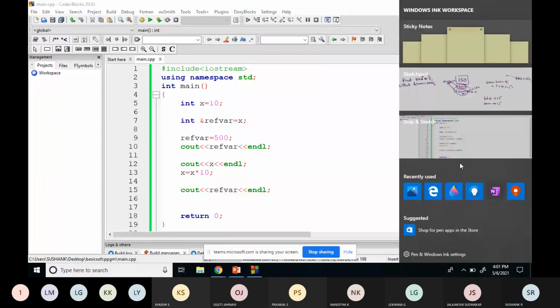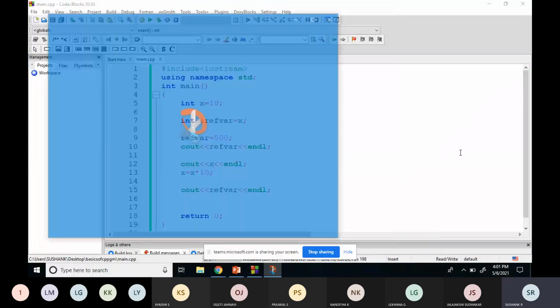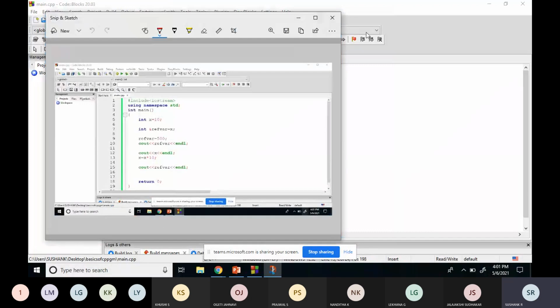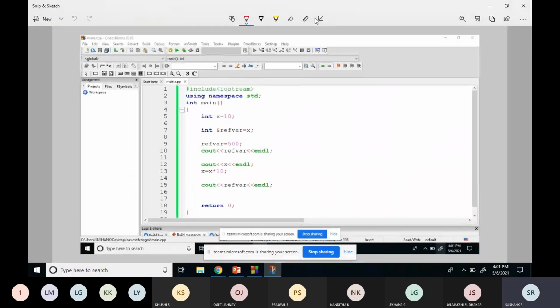So what is happening? You're able to see the screen, right? Initially I created a variable called x. It is a block whose name is x, and its location is some random number. I'll give it as 1044. This is the address, this is the name, and this is the value. So for variable x at the address 1044, I'm giving the value 10.